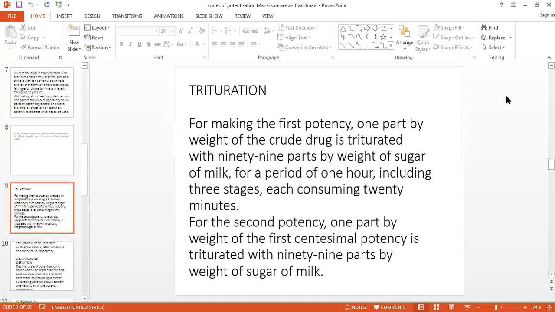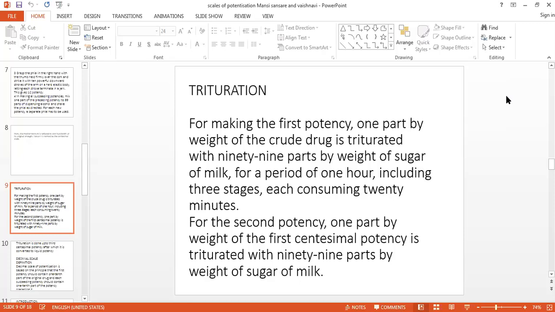As we are doing trituration, here we will use a solid vehicle, and generally we use a powder of sugar of milk. So weigh that drug substance with the help of a physical balance. Take it 1 gram or it may be 2 grams. Accordingly, you have to increase the ratio of sugar of milk and triturate it for 1 hour, including all the